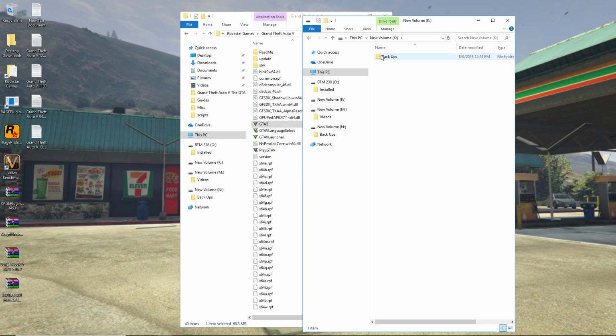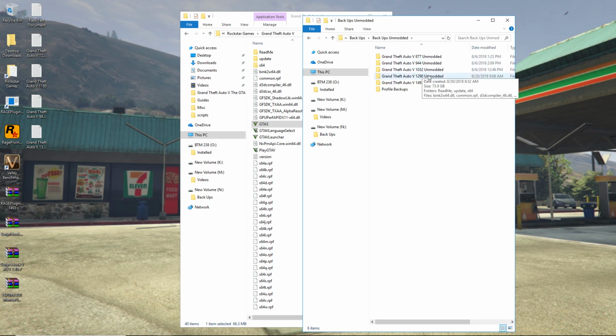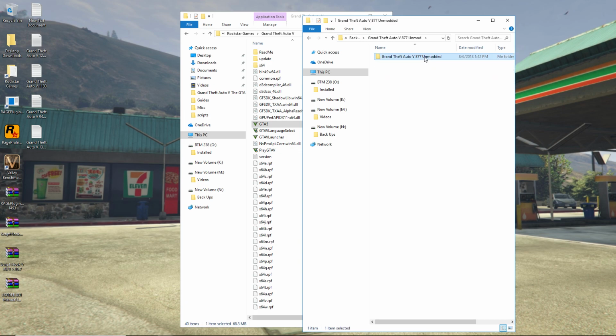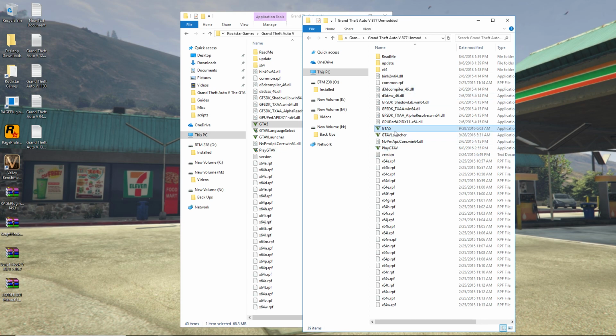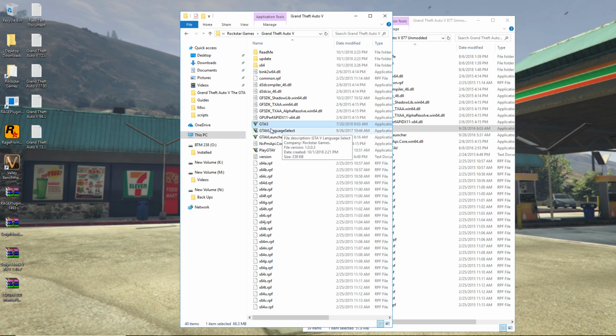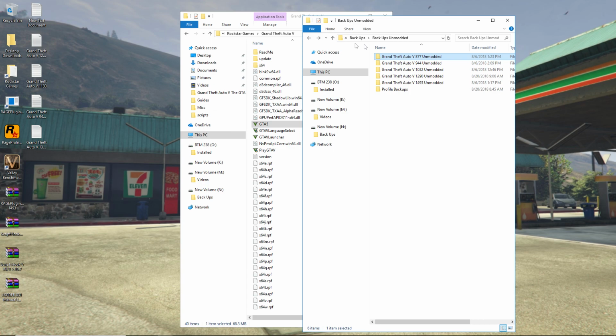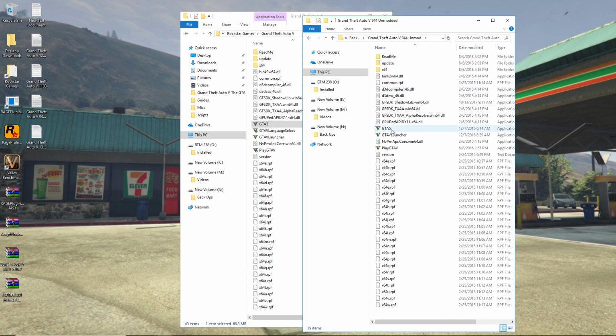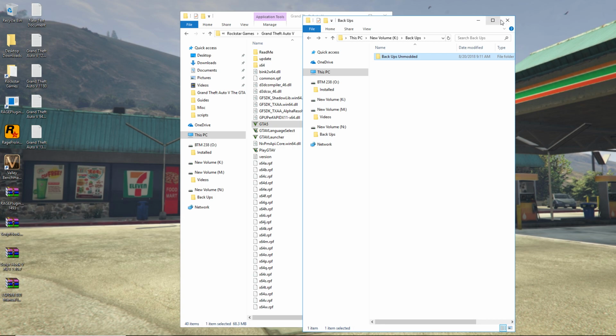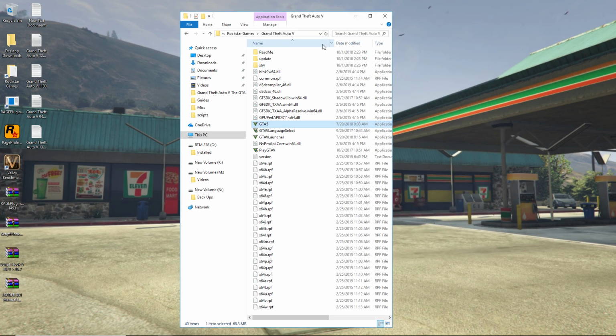So it's best to have a backup. I can't stress that enough to people. Best to have a backup. I actually have a backup of 5 different versions of the game, but this is 877, which was a very stable version when you install certain mods. As you can see, 877, and this is the newest one, 1493. So keep that in mind when you start looking for plugins and the way that you want to play your game. As you can see here, I also have a 944 and so on and so forth. I just wanted to point that out.